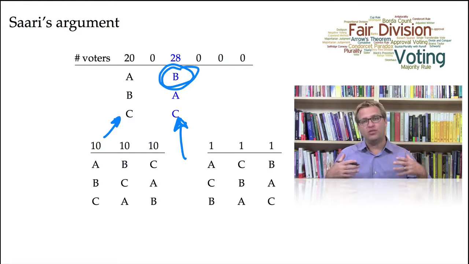So this is at least one way to look at the original data and to say, well, if we factor it out in the right way, we can see that candidate B should in fact be declared the winner. So it's another example, a bit more rigorous of an argument, for why, at least in this case, we may not want to elect the Condorcet winner, which is A in this particular case.